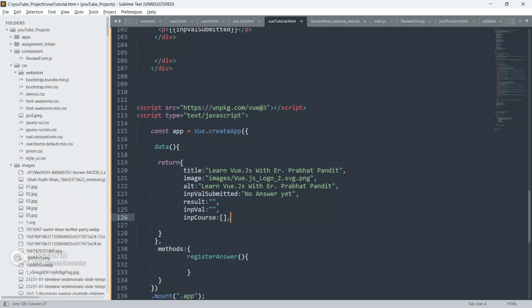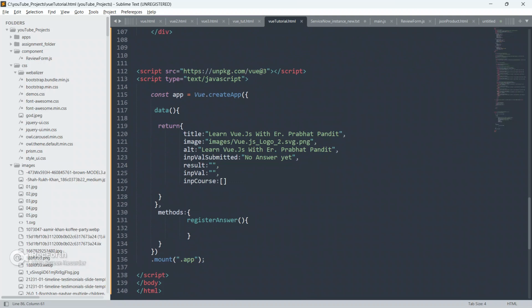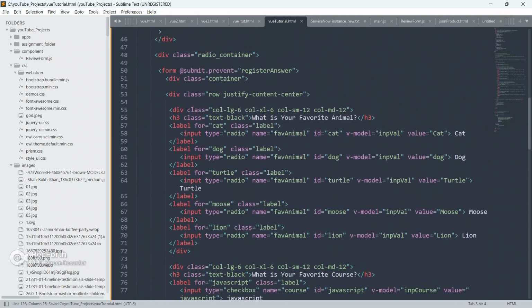V-model is used for two-way data binding from the HTML to this Vue.js instance.